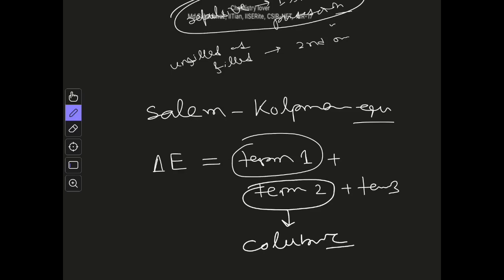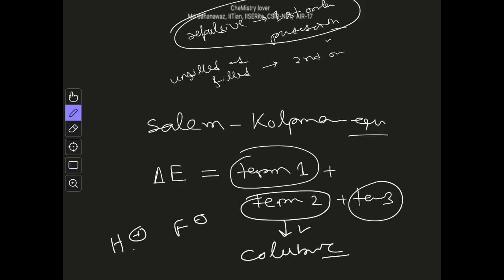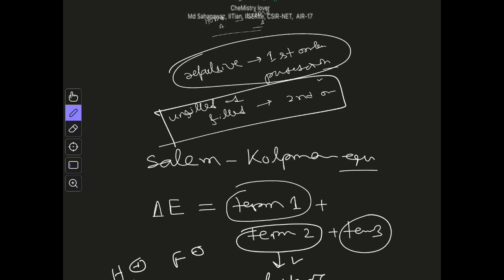between two molecules. For example, if any two things interact, like H plus and F minus, so they are charged, one is positively charged, one is negatively charged, so there is a Coulombic attraction between them. So this is represented by term 2, and this term 3 is the second order perturbation, that is the interaction between HOMO and LUMO. Actually there are all kinds of filled and unfilled interactions, but we are interested only in HOMO LUMO, because that is the most profitable interaction which we have out of all these kinds of interaction.